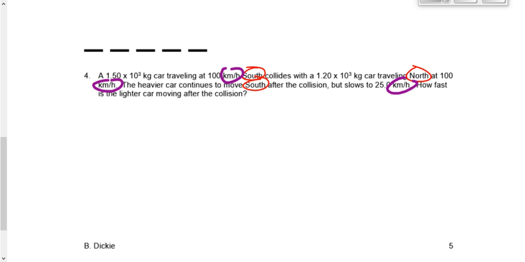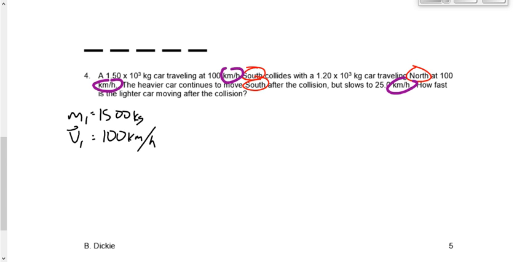Just because usually we don't want kilometers per hour, although in this case we can do that. Yeah, I'm going to do it actually in kilometers per hour this time. Although you can, of course, do it in meters per second as well. We're going to say M1 is 1,500 kilograms. We're going to say that, what is this, 100 kilometers per hour? What is that? V1 or V2? V1, good.